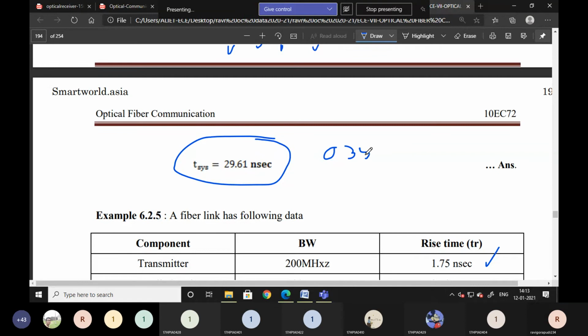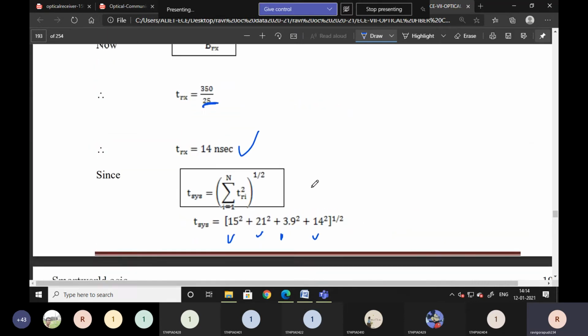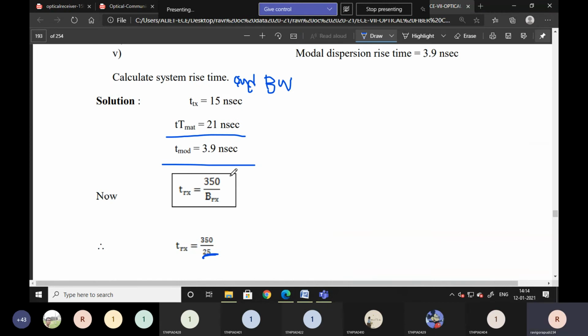0.35 by 29.61, 10 power minus 9 goes to the numerator as 10 power 9, in hertz. If you want to write in megahertz, you can write into 10 power 6. Simplify this one, then you'll get the bandwidth. Here he is not asking. This is another one, in the same manner. It is clear. This problem is clear. First problem, very easy problem. All are given. Only the unknown we have to find by using that formula.